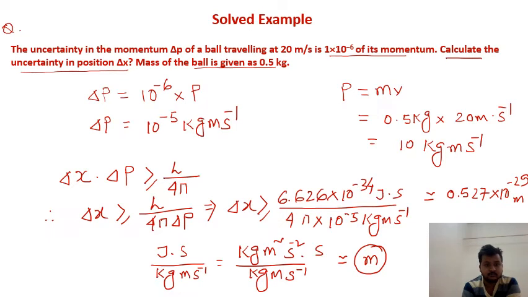So for this ball having mass 0.5 kg, you can determine velocity quite nicely, 20 meters per second, and momentum with the low uncertainty delta p, 10 to the minus 5 kg meter second inverse. But the uncertainty in position delta x is very low, like 0.527 into 10 to the minus 29 meter. You cannot determine the position and the velocity of this particle simultaneously at a particular time.